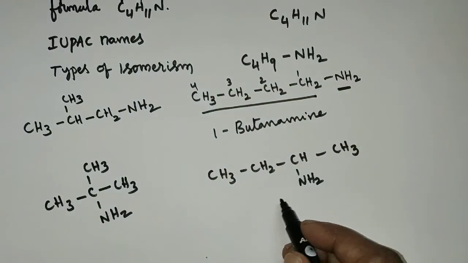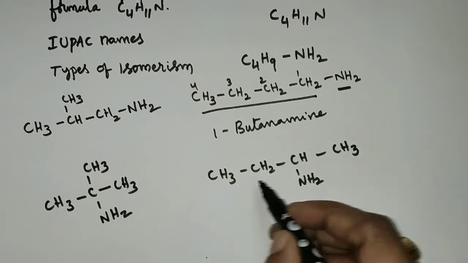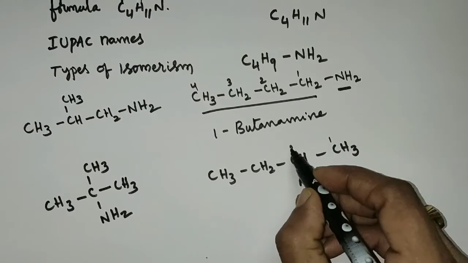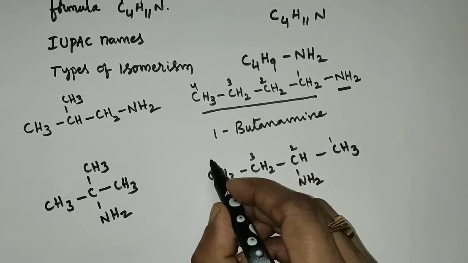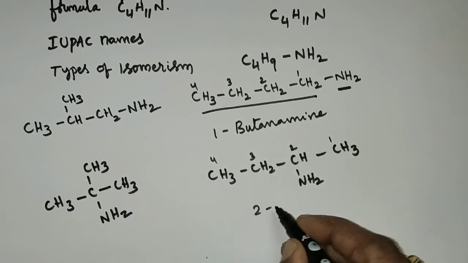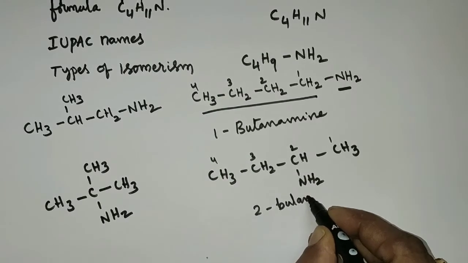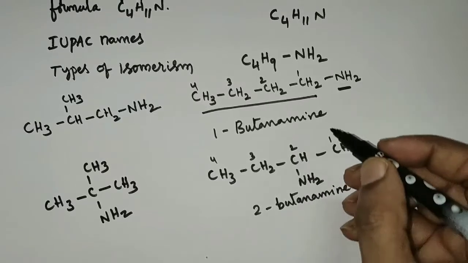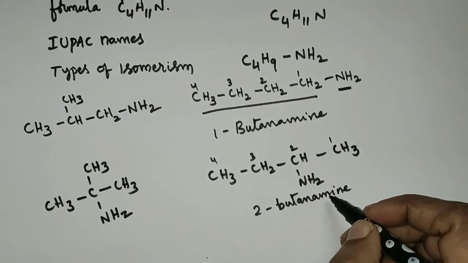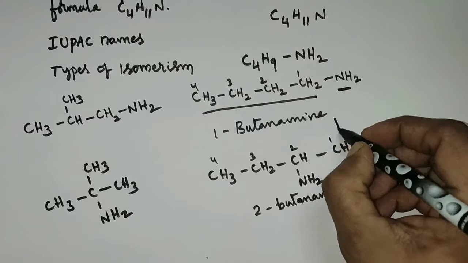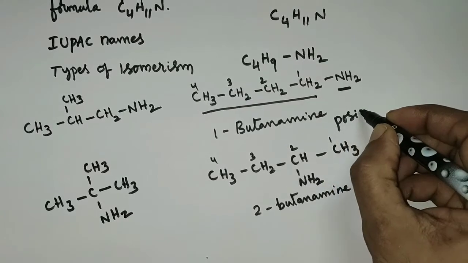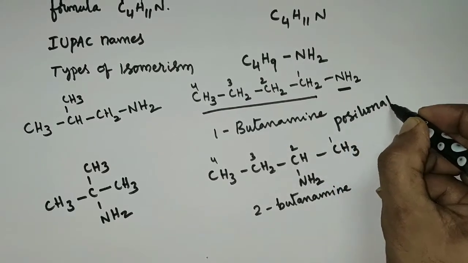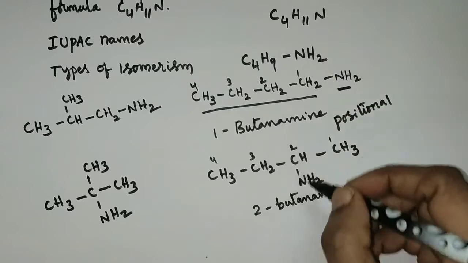And here this is also butanamine, where the NH2 group is bonded to the second carbon. So 2-butanamine. This 1-butanamine and 2-butanamine are positional isomers because there is a difference in the position of the amine group.